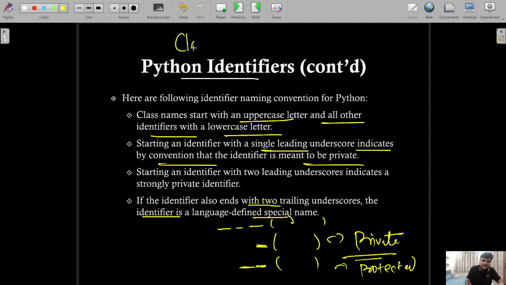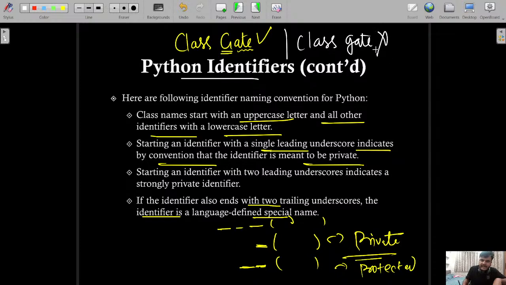So for example, class gate. This is a valid class name, because if it is a Python class, the first character must be uppercase and the rest of the characters must be lowercase letters. The class keyword is going to be followed by gate. This is an invalid class. The reason is that the first character of the class name must be uppercase. So these are the rules of Python identifiers for creating classes.